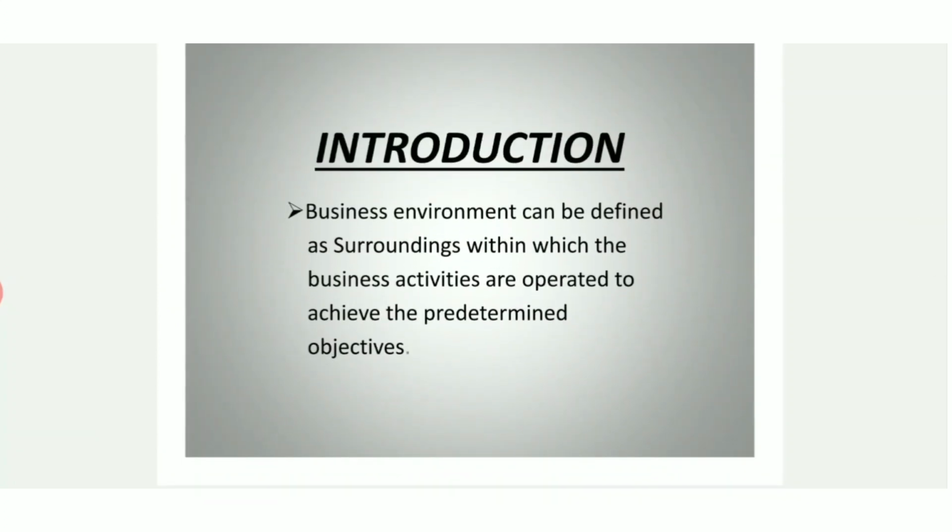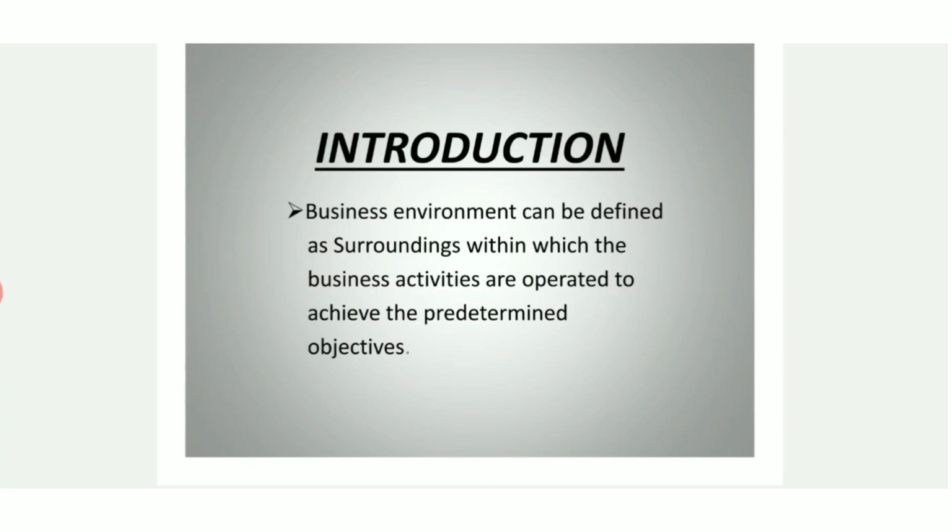As you can see, business environment can be defined as surroundings within which the business activities are operated to achieve the determined objectives. Let me explain the name of the chapter first. It consists of two words, business and environment.